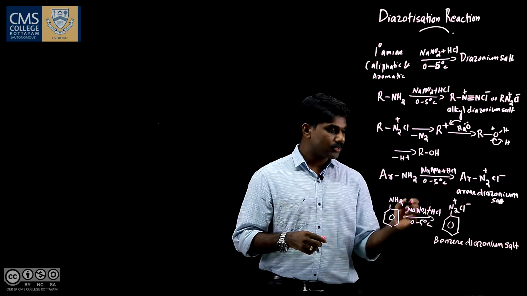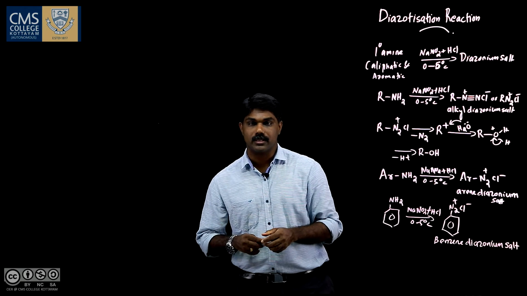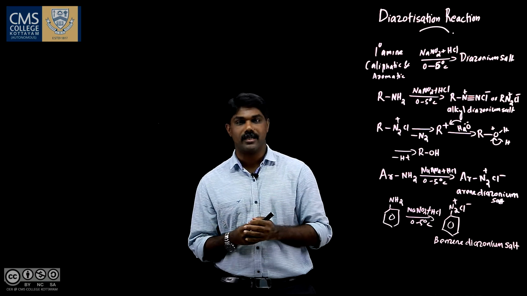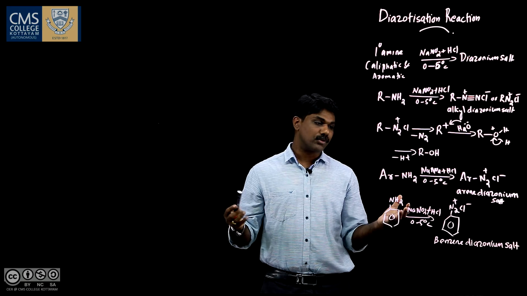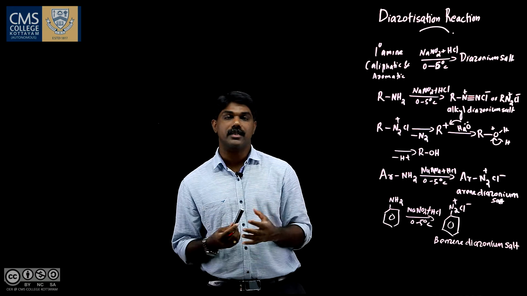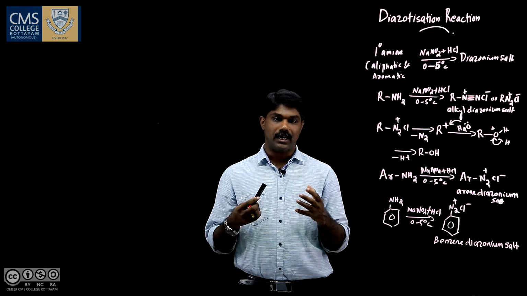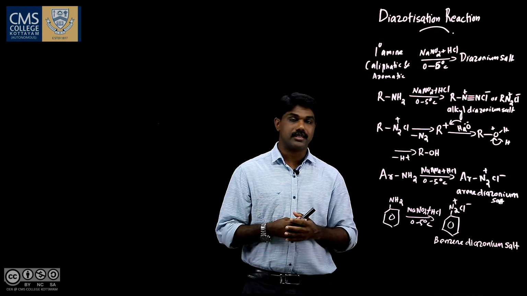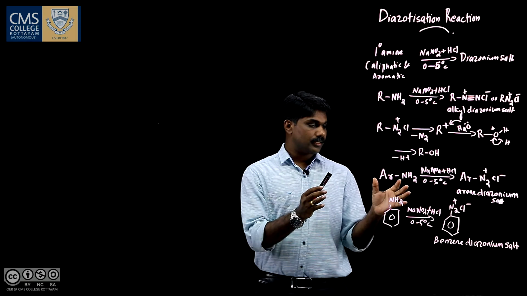So, this benzene diazonium salt is quite stable, and you can use it for converting it into commercially valuable products like aryl halides, biphenyls, etc., by various reactions.